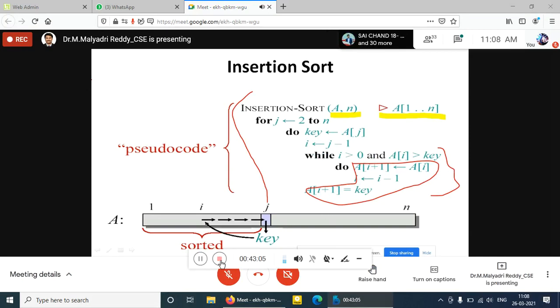18 series 501. Present, sir. Vaishnavi, Pratyusha, right. 502.